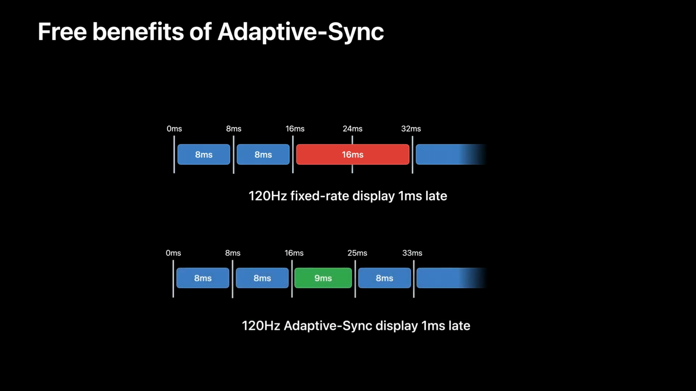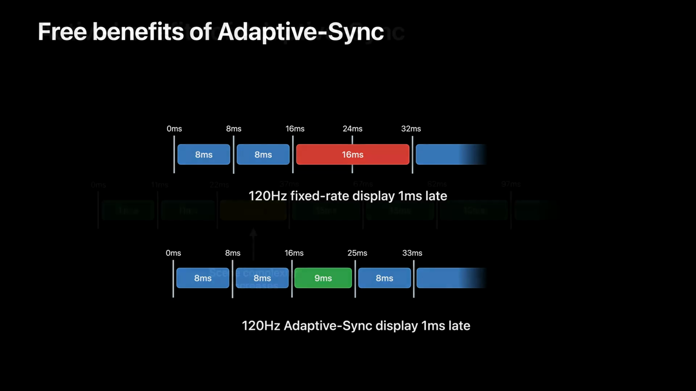On an adaptive sync display, your frame is presented to the display immediately after it is done, so your app incurs only a 1 millisecond penalty. Hitches this small are generally not perceptible to users.